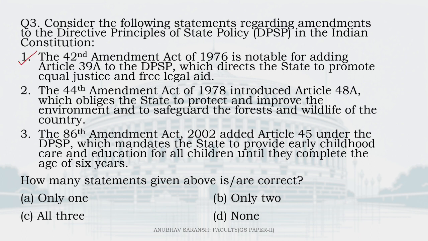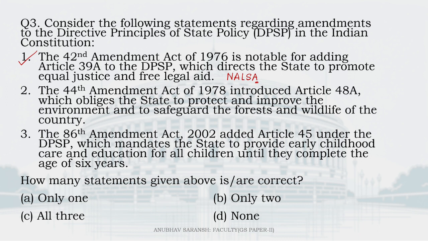In fact, to fulfill the obligations under 39A, we have an entire structure of NALSA, SALSA, DALSA and TLSCs across the country.